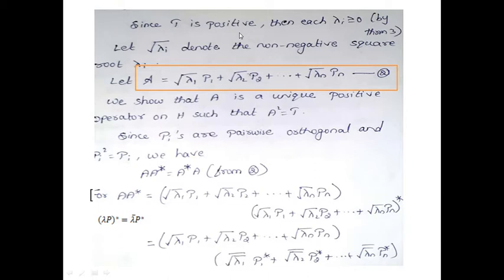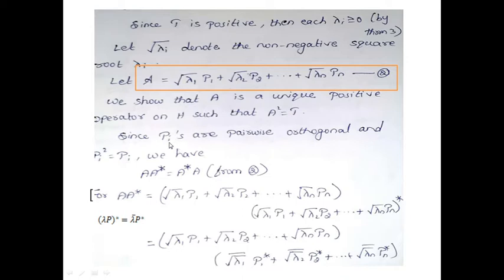Now, T is positive, and then lambda i is greater than or equal to 0 by section 62 problem number 3. Let root lambda i denote the non-negative square root of lambda i, so that you can consider A is equal to root lambda 1 P1 plus root lambda 2 P2 plus etc. Now we have to show that A is the unique positive operator such that A squared is equal to T. That you have to prove.